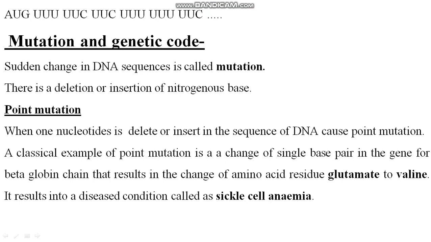A very good example is sickle cell anemia, where due to a single base pair change, glutamate is converted into valine. Glutamate is an amino acid and valine is also an amino acid. Clear? So glutamate converts into valine and it results in a disease condition called sickle cell anemia. Clear? This is about point mutation.